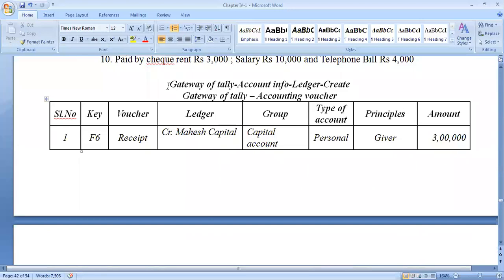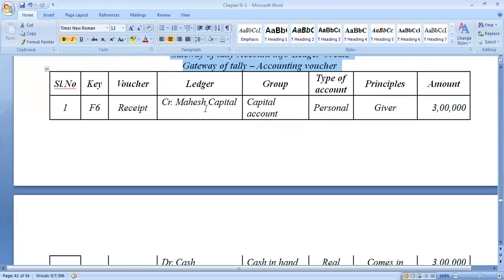So now, what is the procedure for creating your account? Go to Gateway of Tally, Accounts Info, Ledger, Create. Then proceed with the transactions. So the first one is that the capital is introduced to the business.